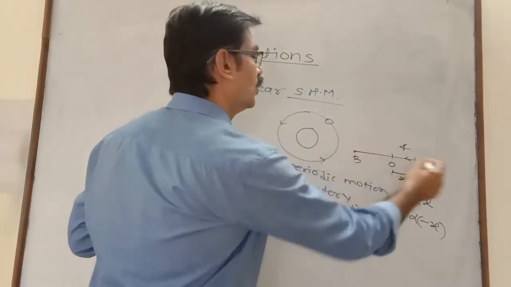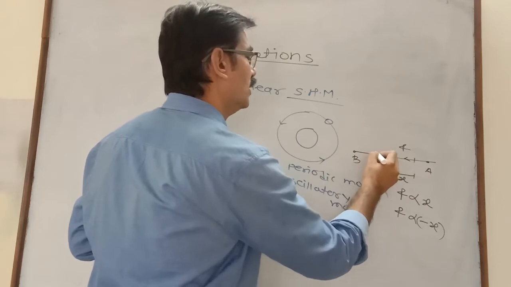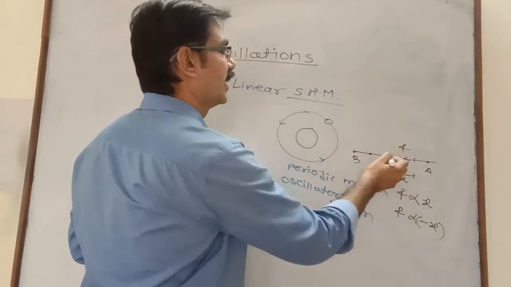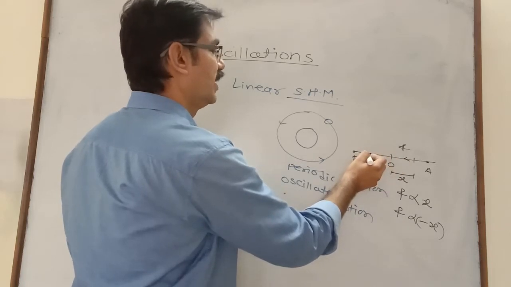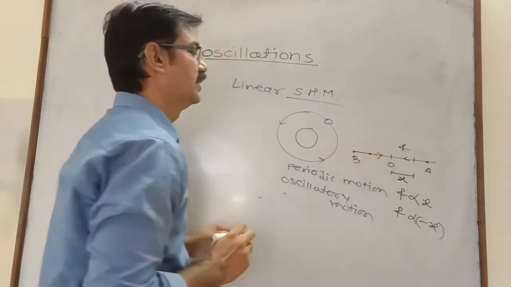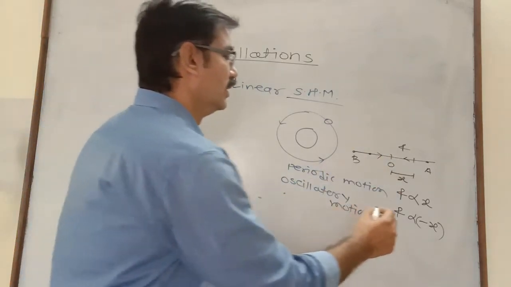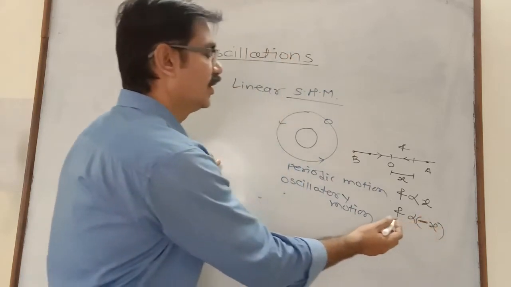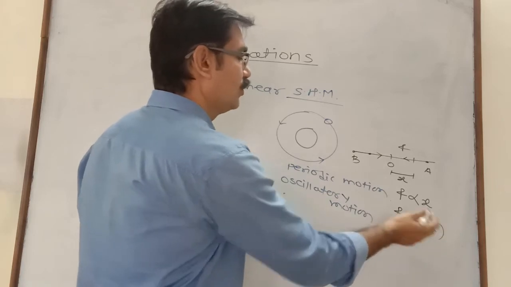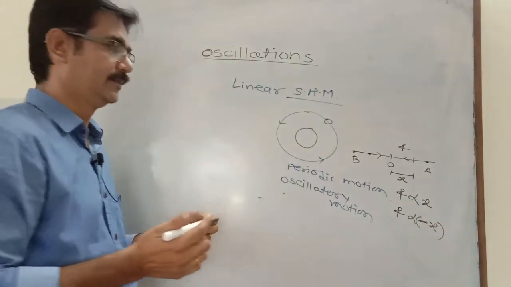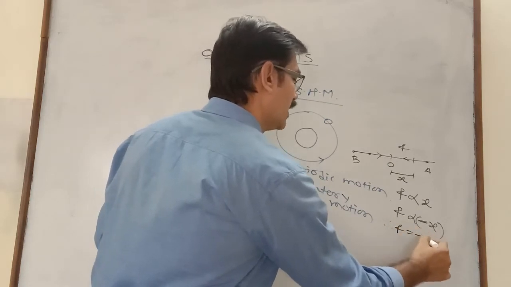While vibrating about the mean position, when the particle is on the right side, the restoring force acts toward the left hand side. When it is on the left hand side, it is directed toward the right hand side. That is, it is always directed toward the mean position, and that is why we take the negative sign here. The negative sign indicates that the direction of the restoring force is opposite to that of the displacement. Finally, we can write F is equal to minus kx.